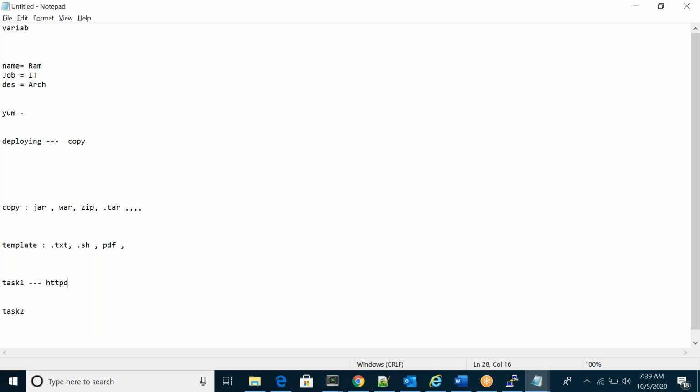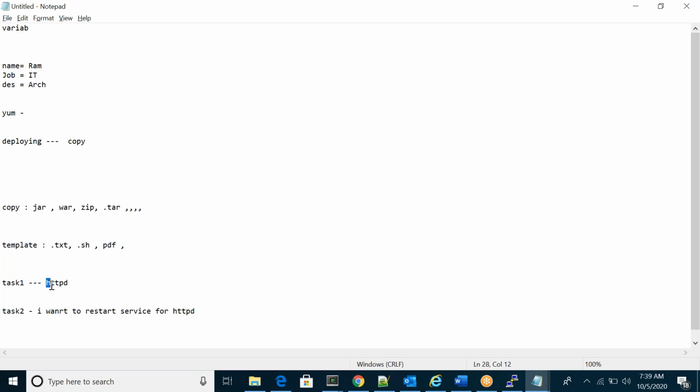Then in task two I want to restart the services for my HTTPD. If HTTPD was installed previously, then my handlers will not execute.